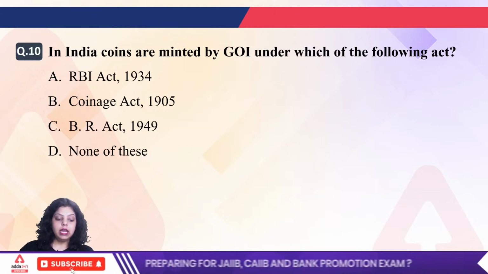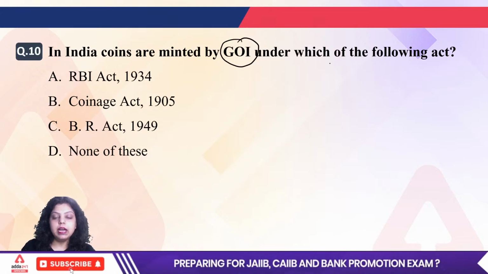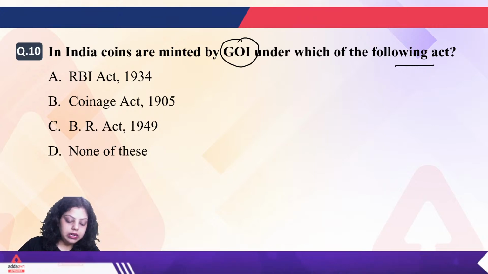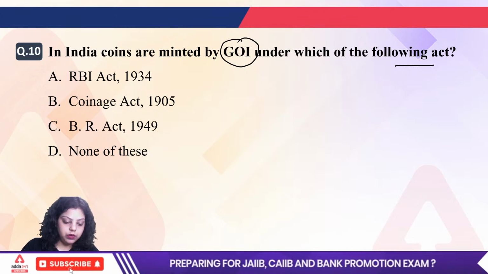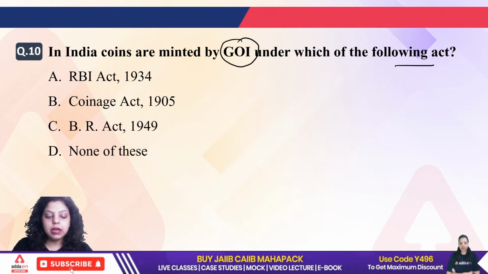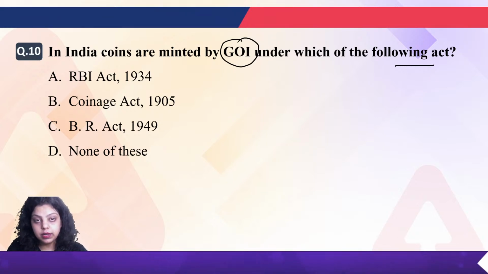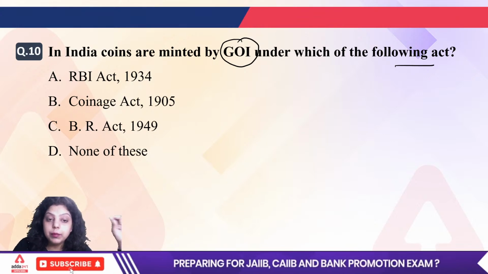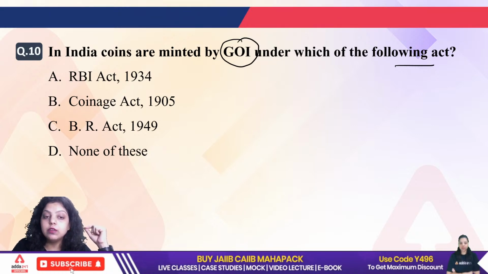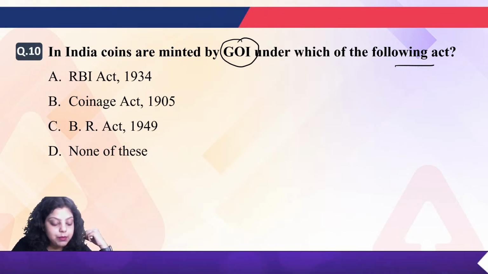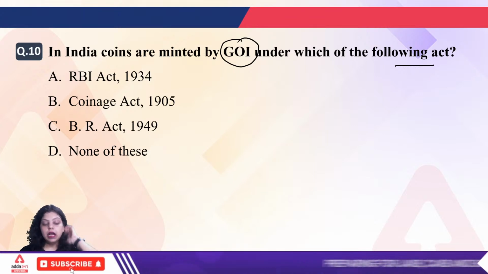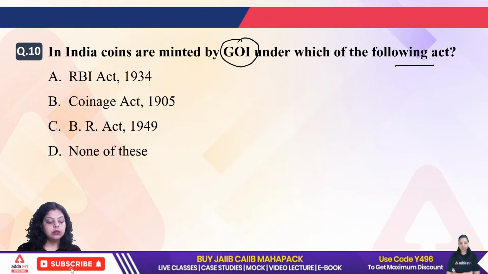Next, in India, coins are minted by the Government of India under which of the following acts? In our country, coins are produced by the Government of India, but the distribution of coins is done by RBI only. Distribution will be done by RBI, but production will be done by the Government of India. Now, under which of the following acts does the Government of India mint the coins? Is it the RBI Act 1934? Is it the Coinage Act 1905? Is it the Banking Regulation Act 1949? Or is it none of these?